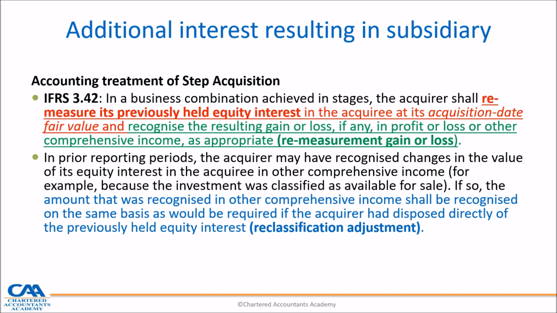So when we reclassify or do an adjustment, it simply says that sometimes in the past, the investment was held either as available for sale under IAS 39, or as fair value through OCI. Some gains and losses under that investment, especially for investment in associate or joint venture, were recognized previously in other comprehensive income.